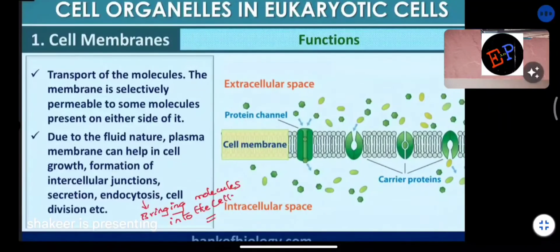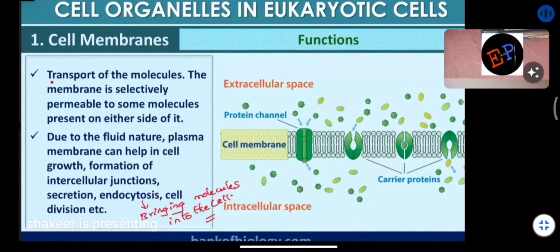Okay. Then functions of the cell membranes. What these cell membranes can do. Okay, ma? So transport of the molecules inside and outside of these membranes. Okay, ma? Membrane is selectively permeable to some molecules present on either side of it. What is meant by selective transportation, ma? Selective transportation means what? So this membrane, it can select what kind of molecules it requires to send out of the cell and into the cell.